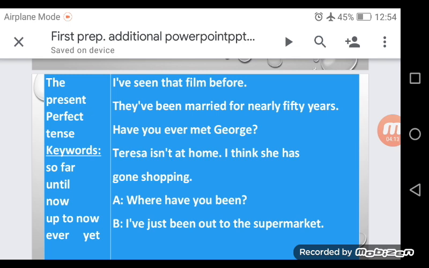We use has if the subject is he, she, it, or a singular noun. Then the past participle. What about the keywords? So far, until now, up to now, ever, yet.